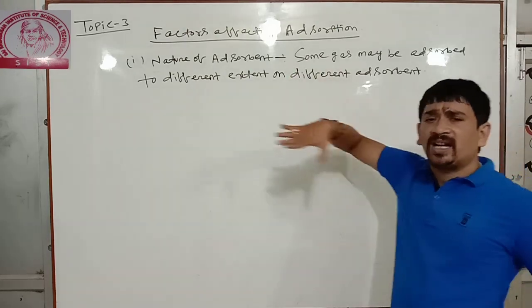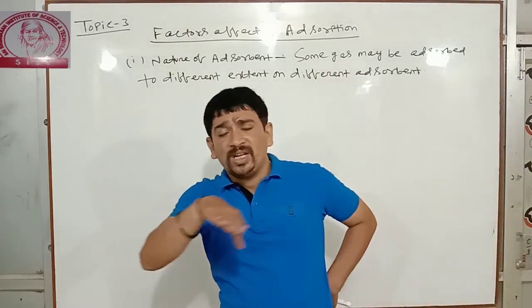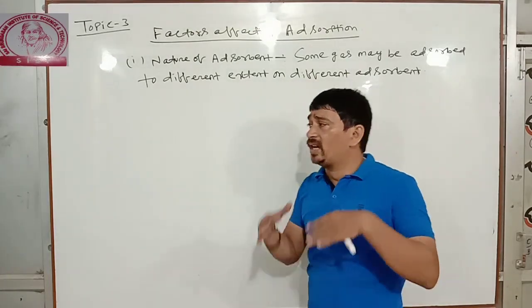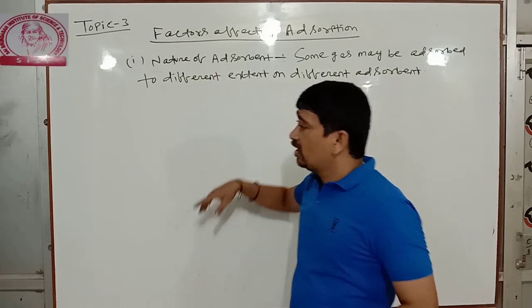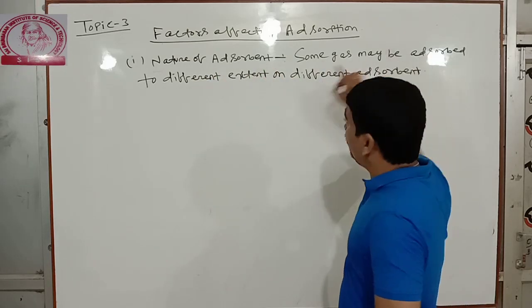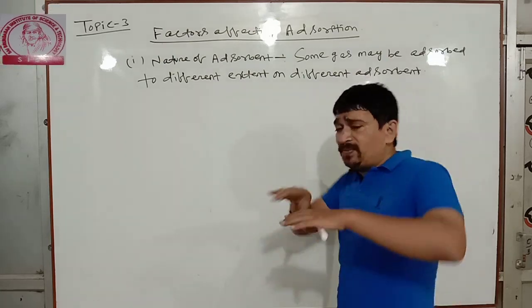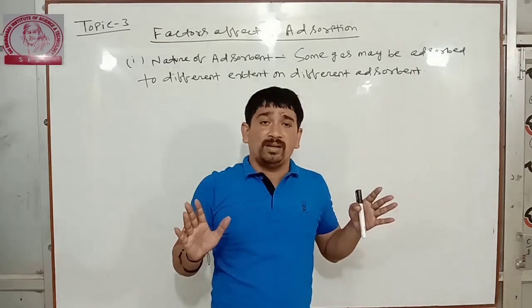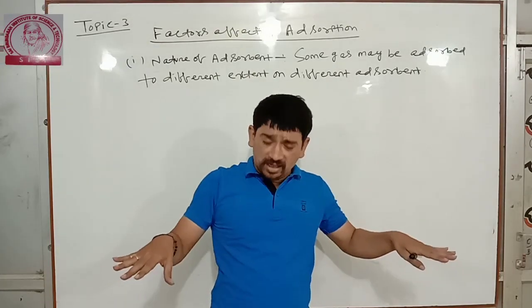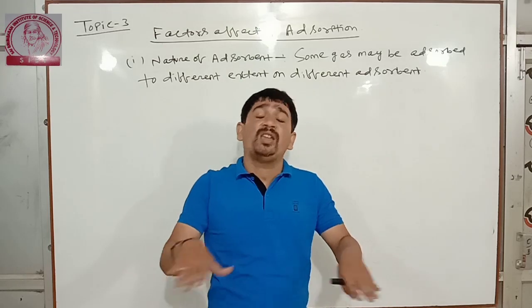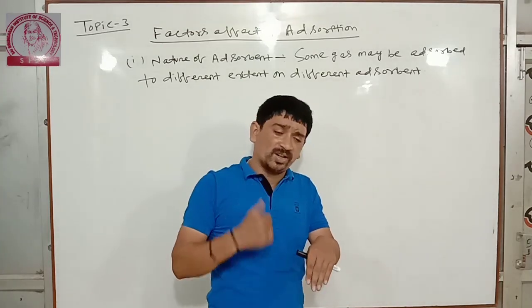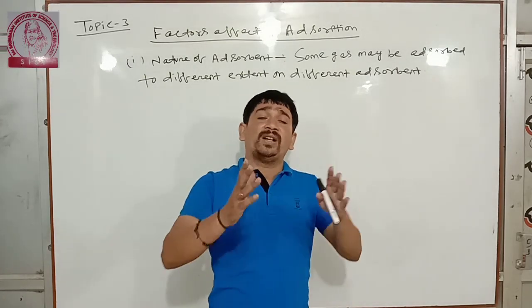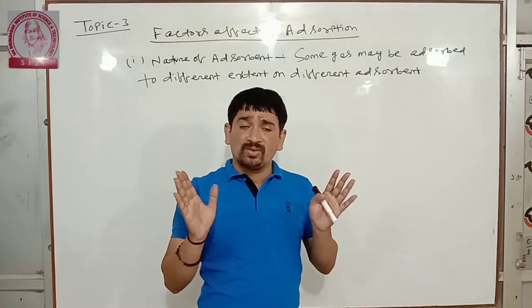Nature of adsorbent. What is adsorbent? The material surface above which the adsorption takes place, that is called adsorbent. So some gas can be adsorbed to different extent on different adsorbent. If we put a different adsorbent, the extent of adsorption should be different. If we take different metal surfaces for adsorption, the rate of adsorption should be different.